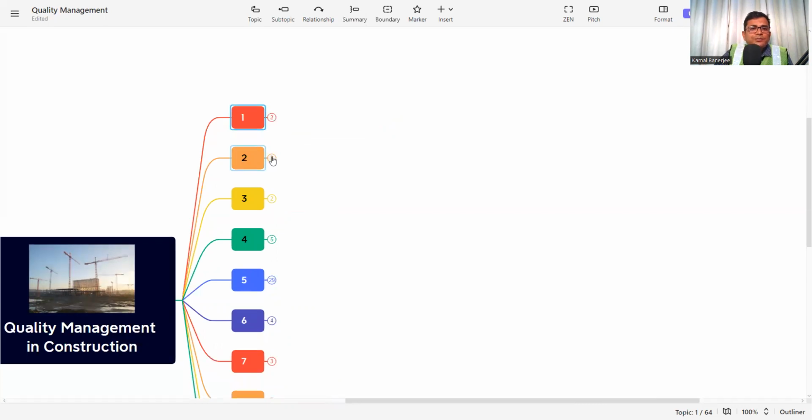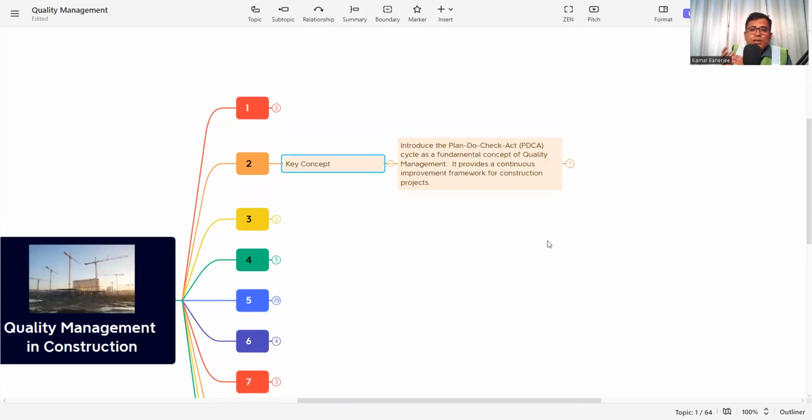The next thing is, what is the key concept of a quality management system? That is the introduction of the plan, do, check, act cycle as a fundamental concept of quality management. It provides a continuous improvement framework for construction projects. This plan, do, check, act is a fundamental part of ISO 9001, which is the quality management system requirement. So every quality management professional should follow ISO 9001 to implement the quality management system at the project or for any product or services. Plan, do, check, act was invented by the quality guru William Deming.